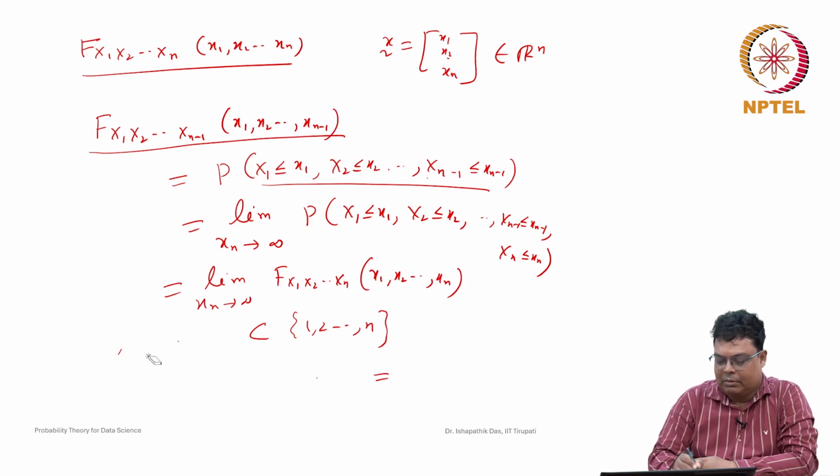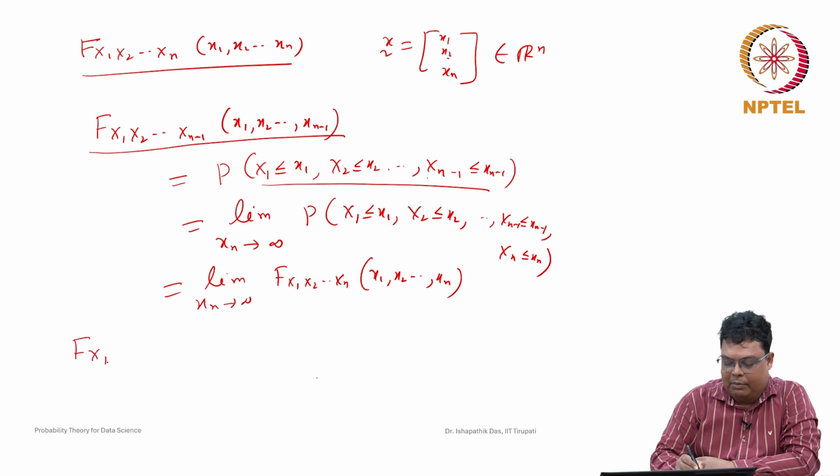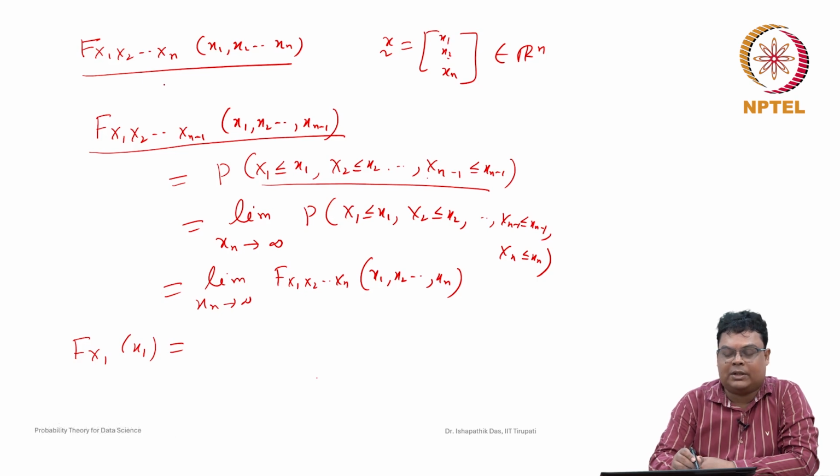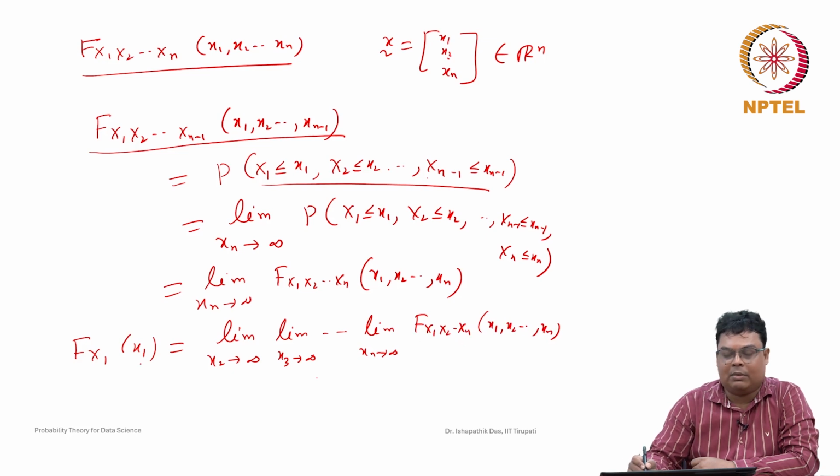For particular cases, suppose here we have discussed x1, x2, ..., xn minus 1. Suppose you want to find just one variable, f of x1. Given the joint probability distribution function, how can you find the marginal probability distribution function of x1? You take the limit with the other variables tending to infinity: limit x2 goes to infinity, x3 goes to infinity, up to limit xn goes to infinity, of f of x1, x2, ..., xn. Then you get the marginal probability distribution function of x1.